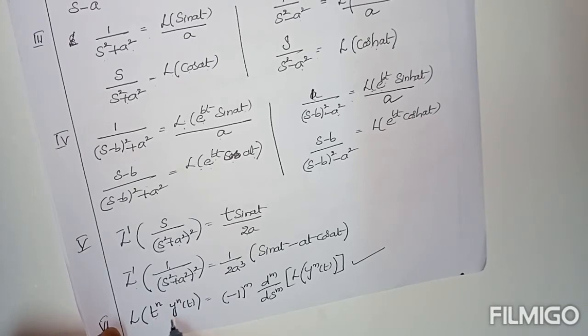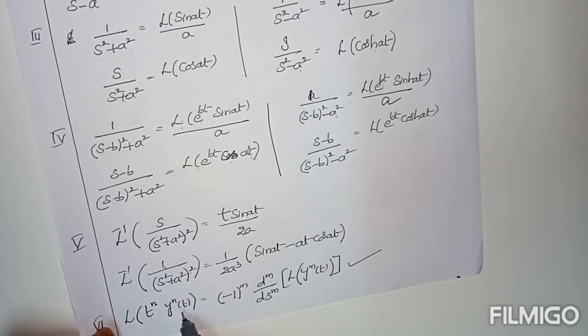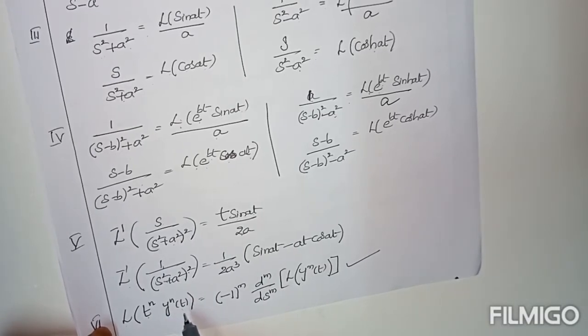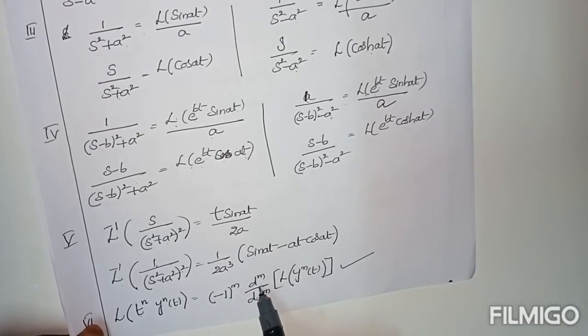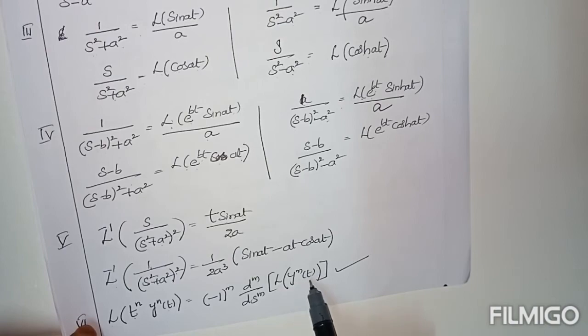L of t power n y of t, where n is a positive number. y power n of t is the n-th derivative of y. L operated on this, the corresponding result can be taken as minus 1 whole power n, n-th derivative with respect to s, of L of y of t.